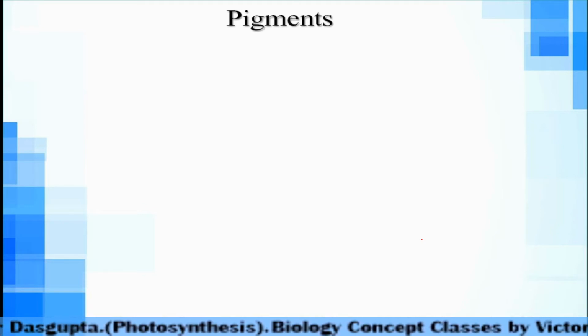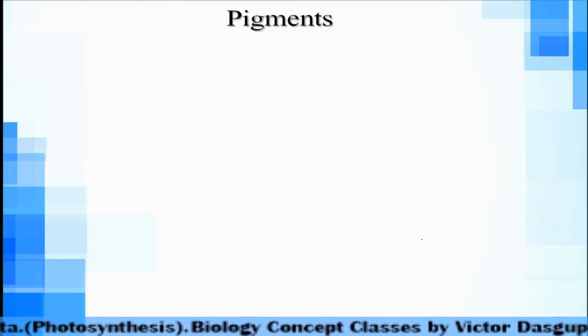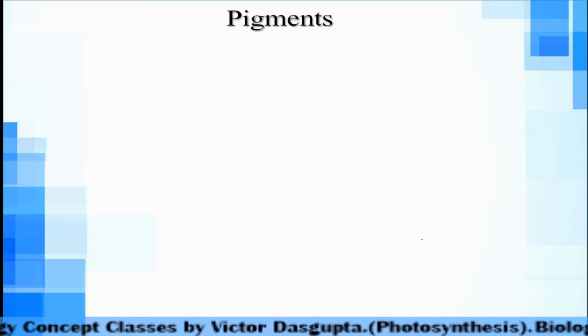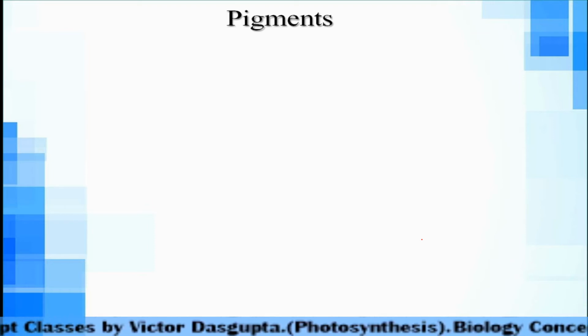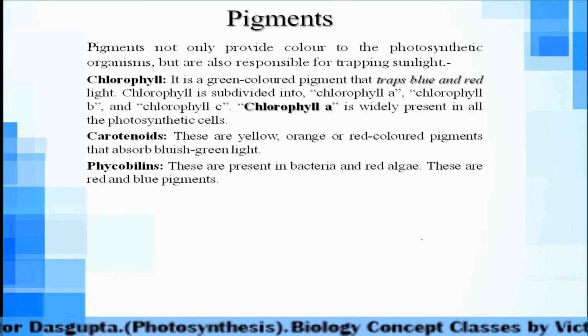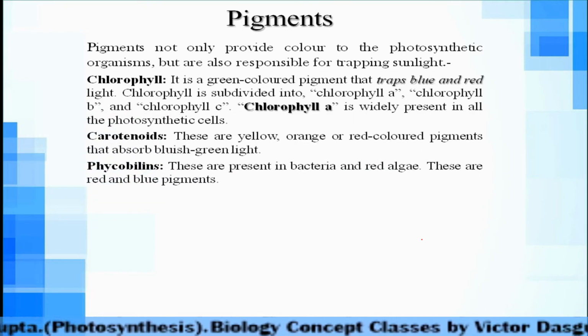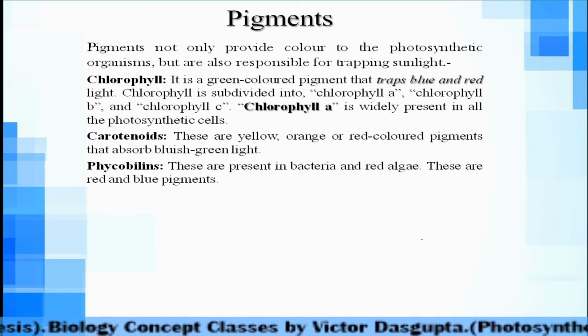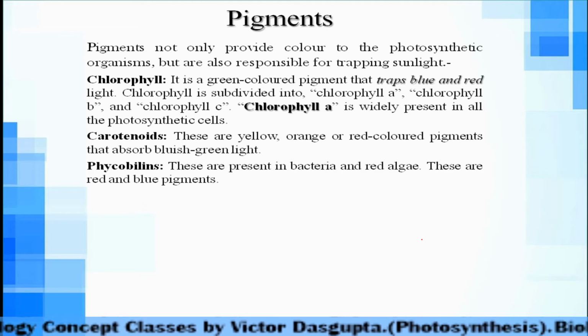What are the pigments present in the plant, or which pigments? What is the meaning of pigment? Basically pigment means color only. Okay, basically the plant's color, leaf or plant body color, is green. Now what is the reason behind that? Basically these are the pigments. You can see chlorophyll, carotenoids, and phycobilins. These are the pigments which are associated with the trapping of sunlight.